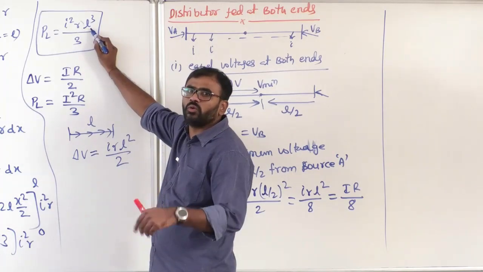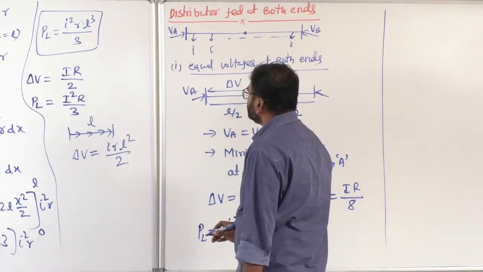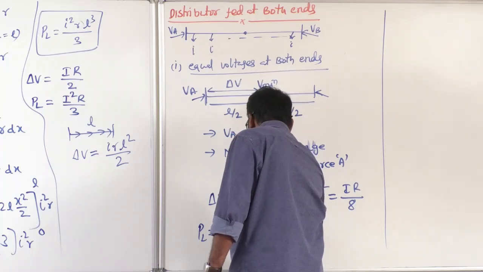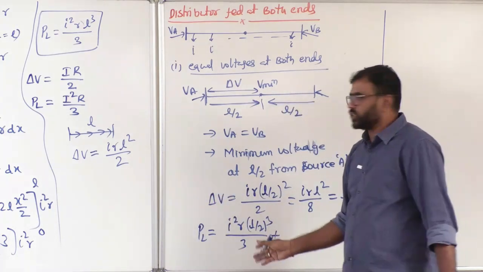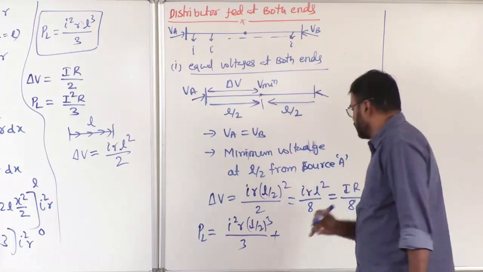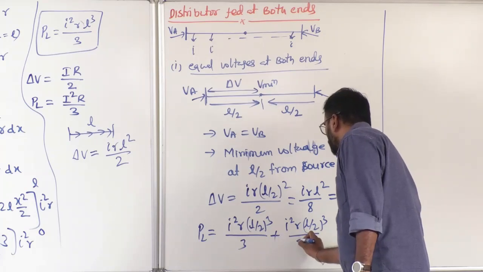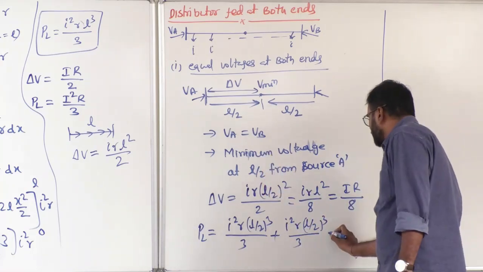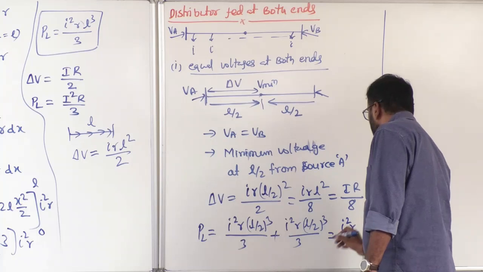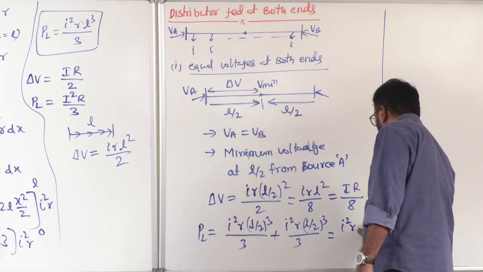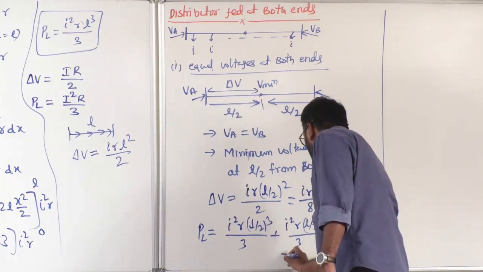You substitute L as L by 2. So what I can write? I square R into L by 2 whole cube divide with 3, plus this is one section power loss. Other section power loss, I square R L by 2 whole cube divide with 3. So what I get here now? I square R into L cube divide with 12. Clear?